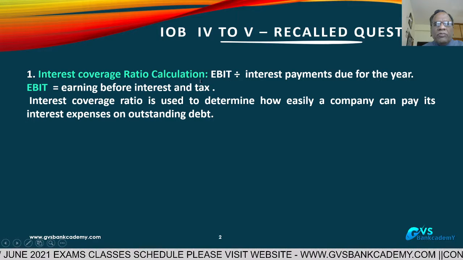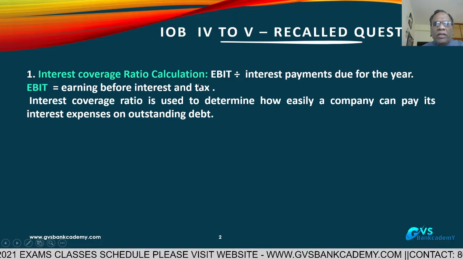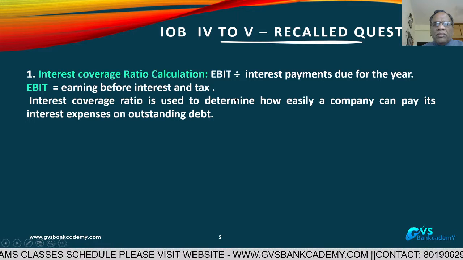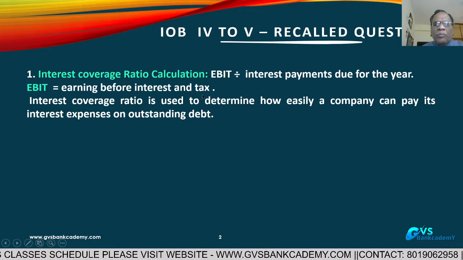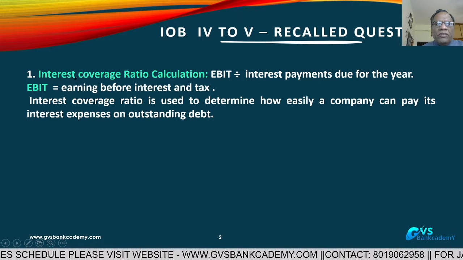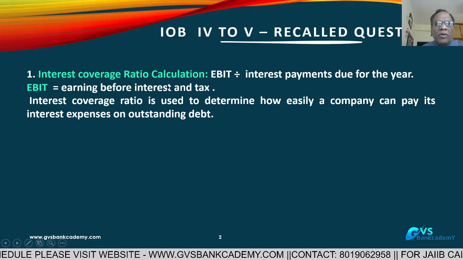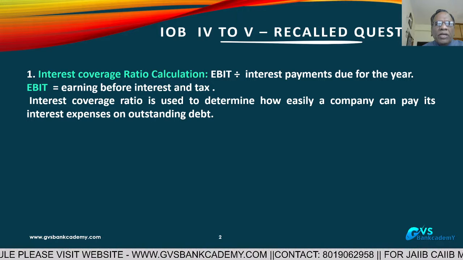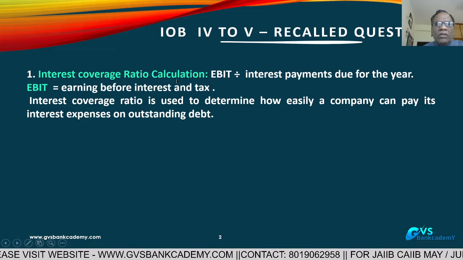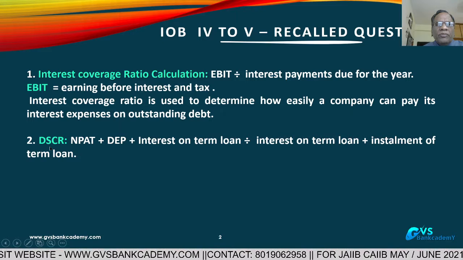I think this question is from the loan policy of the bank. Normally 1.5:1, some banks consider 2:1, some 1.6:1. The higher the ratio, the better. If the ratio is higher, the company cannot face any liquidity problem in repayment of interest to the bankers. This is also a question from the loan policy.